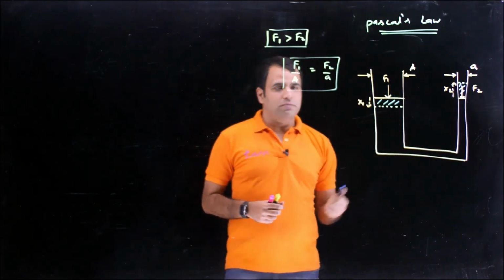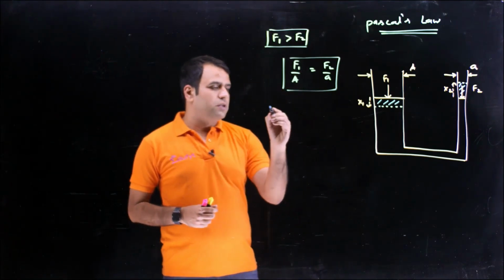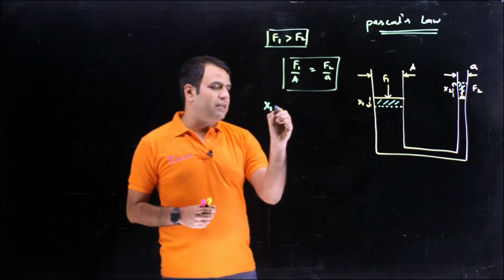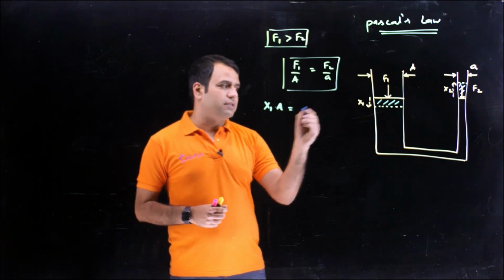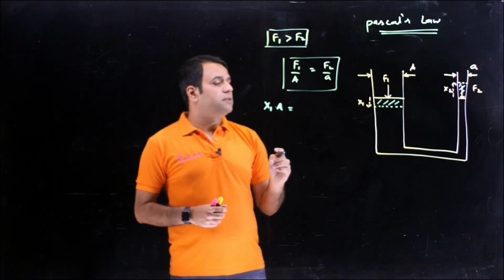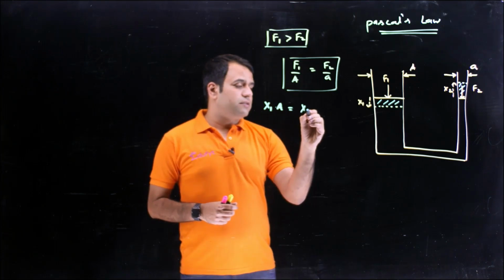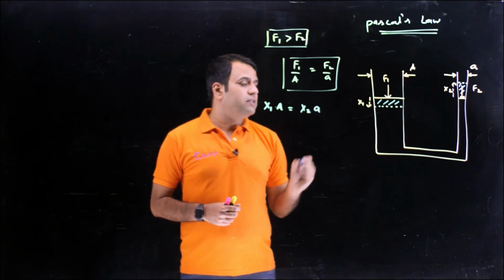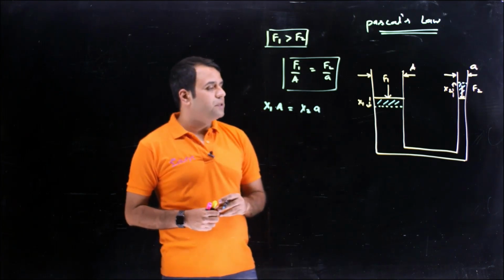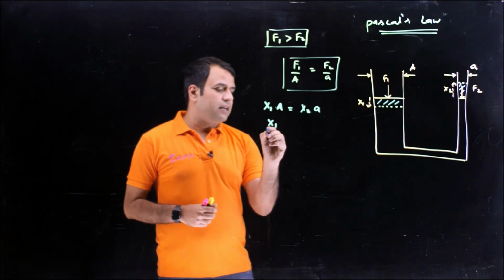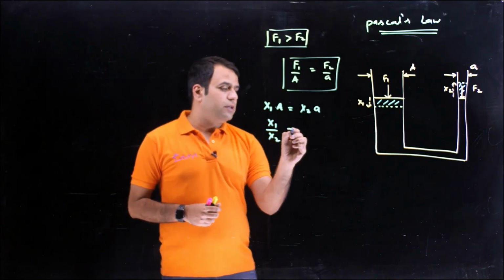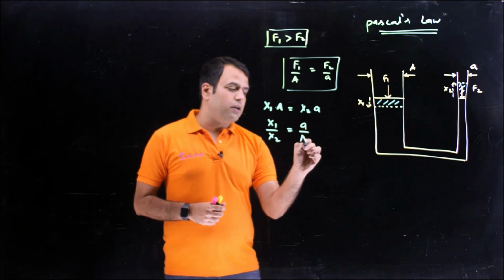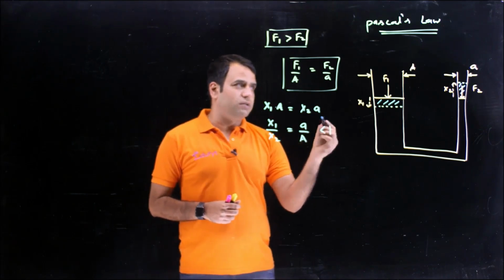If we make the relationship between the volumes, x1 multiplied with capital A, that's the volume here, it's a cylinder, should be equal to x2 multiplied with small a. Or we can say x1 upon x2 is equal to small a upon capital A, which is less than 1.